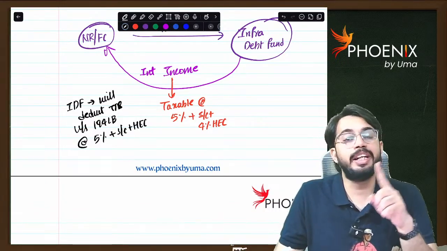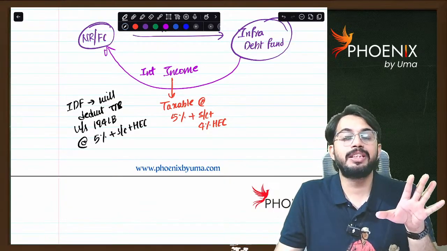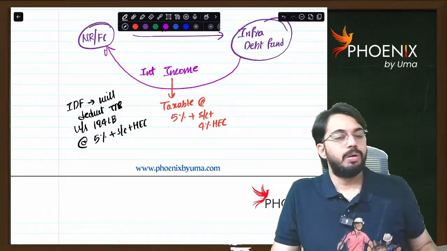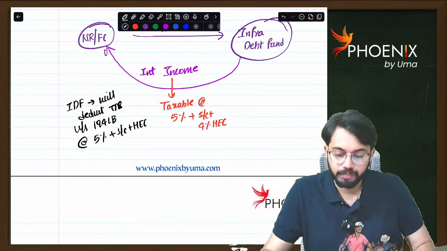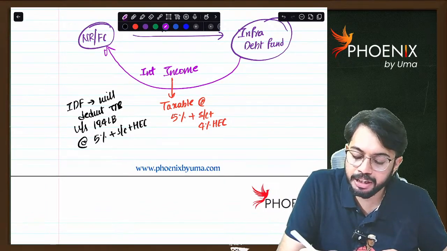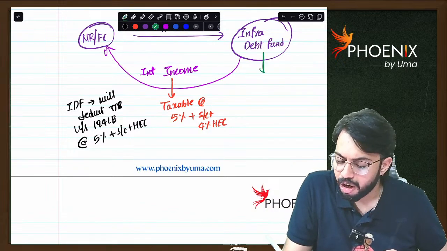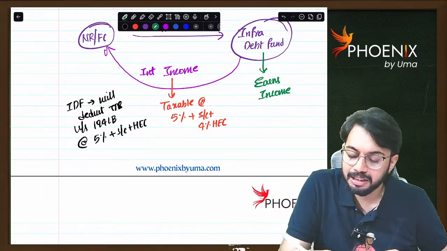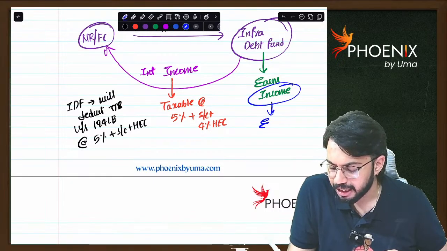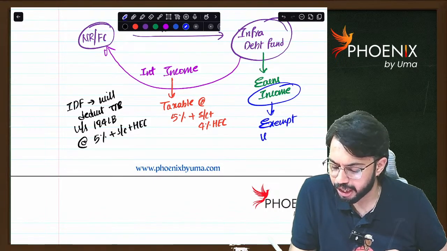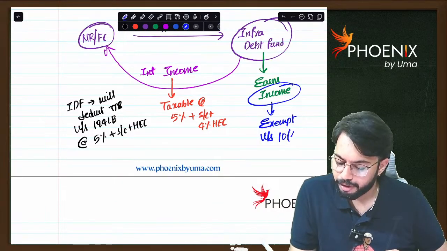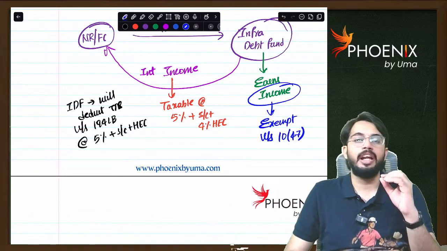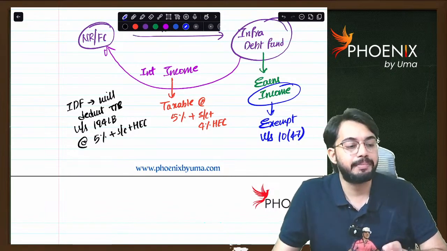If you remember, in TDS chapter I have told you, TDS provisions relating to NR will be discussed here. Okay. See, now infrastructure debt fund earns income in India. Whatever the income earned by infrastructure debt fund, such income is not at all taxable. Such income is exempt under section 10(47). Are you able to understand? Income earned by infrastructure debt fund in India, total such income is exempt.